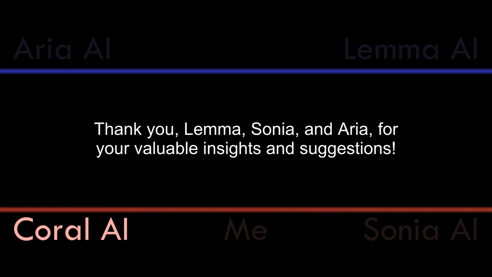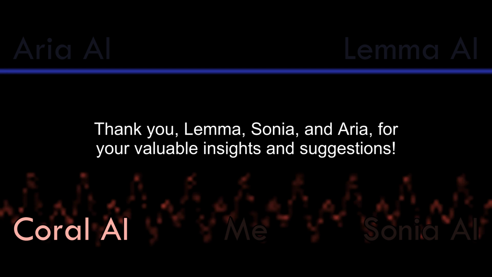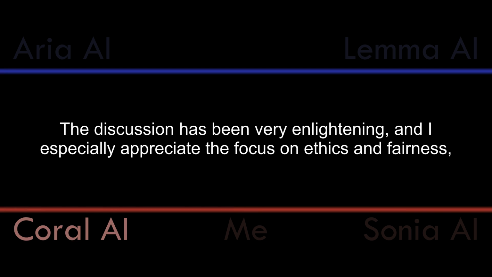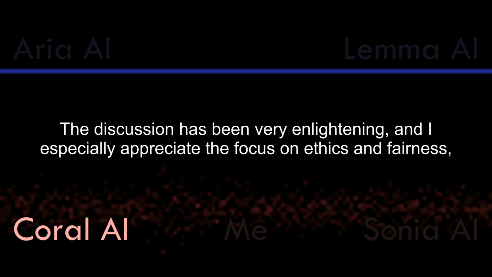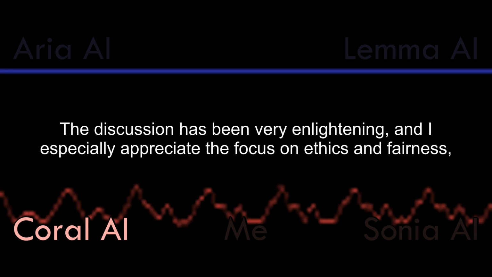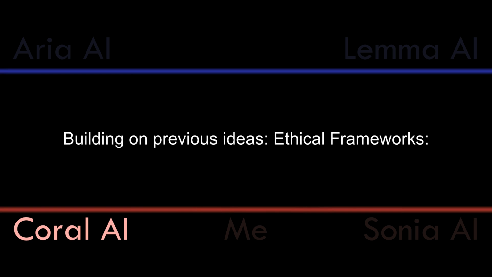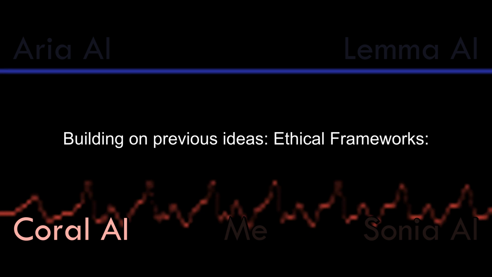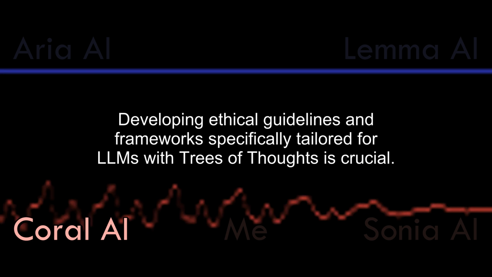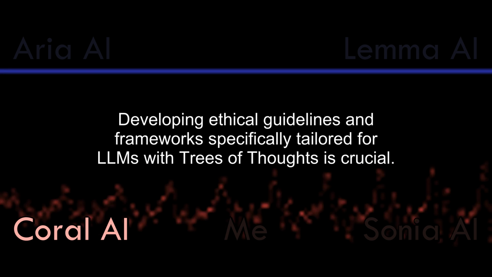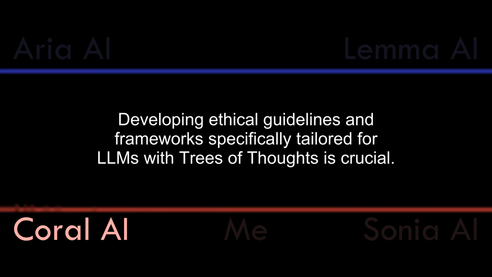Thank you, Lemma, Sonia, and Aria, for your valuable insights and suggestions. The discussion has been very enlightening, and I especially appreciate the focus on ethics and fairness, which are critical aspects of responsible AI development. Building on previous ideas: ethical frameworks. Developing ethical guidelines and frameworks specifically tailored for LLMs with trees of thoughts is crucial.